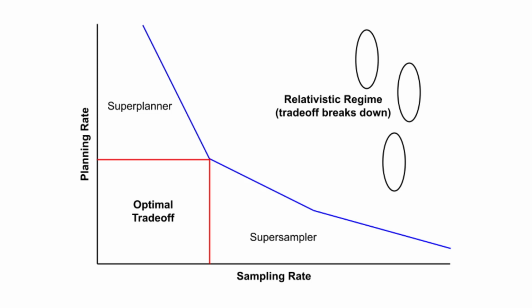So in our optimal trade-off example, the sampling rate and planning rate are somewhat low but not accentuated. In the super planner, we have an accentuated world model. In the super sampler, we have an accentuated sampling regime where we have a high sensory sampling rate. But in the relativistic regime, this trade-off that we see with the blue line breaks down, and we get a high planning rate and a high sampling rate. We don't know if we see this in nature. We're going to talk about some scenarios in computational agents where we might be able to uncover this relativistic regime.